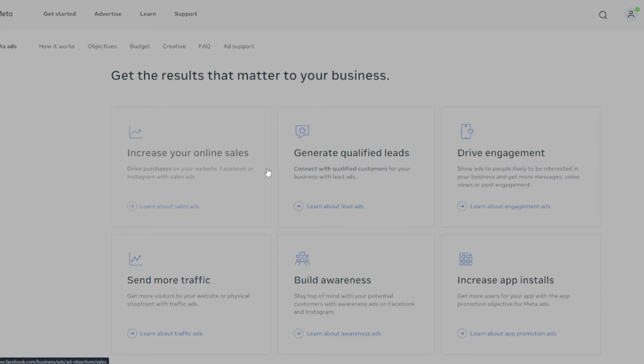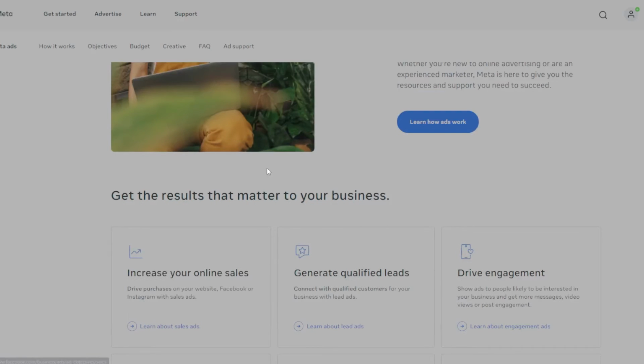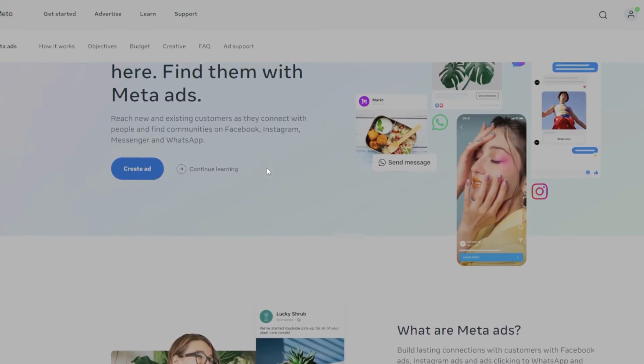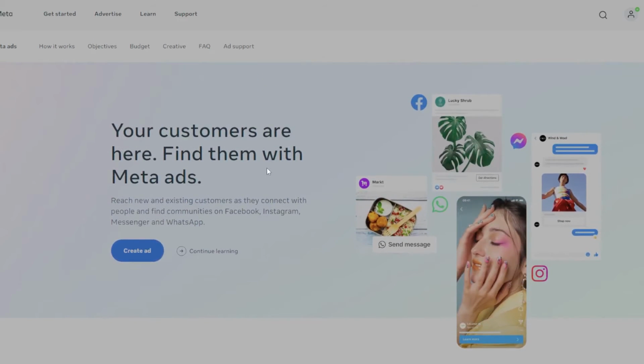Next, expand your audience or adjust your targeting. If your ads keep reaching the same people, they will tune out. Try adding new interest or lookalike audiences to show your ads to fresh eyes.